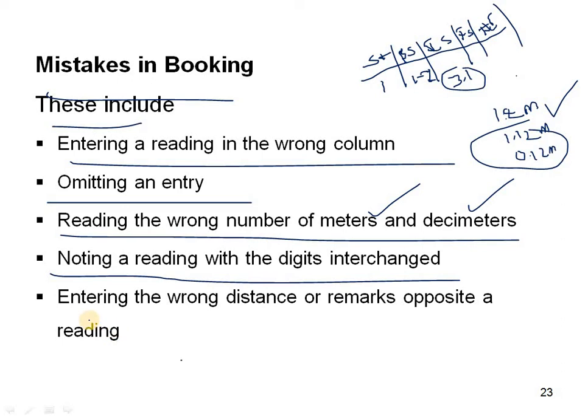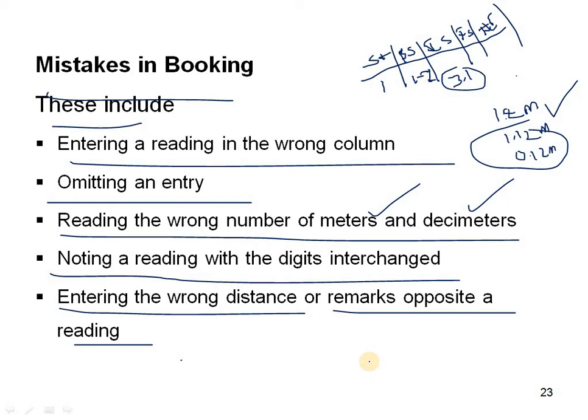And entering the wrong distance or remarks opposite a reading. So the distance which we are taking from the staff or any object, we are writing wrong. Or in the remarks column also, if it is a benchmark, we are writing it as change point 1, or if it is change point 1, we are writing it as a benchmark or any diversion point.